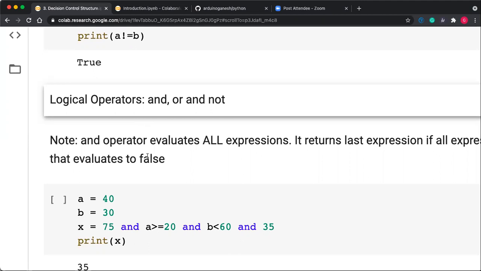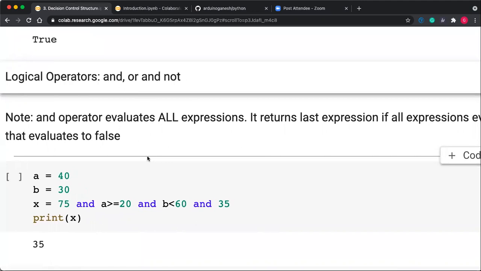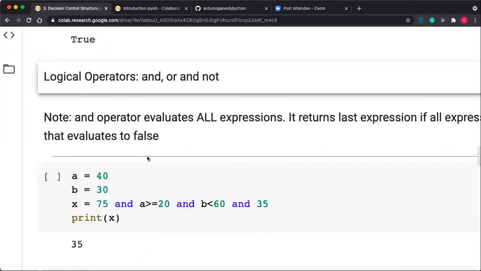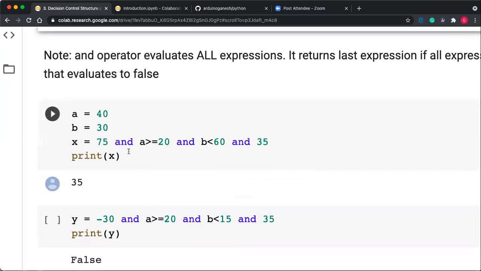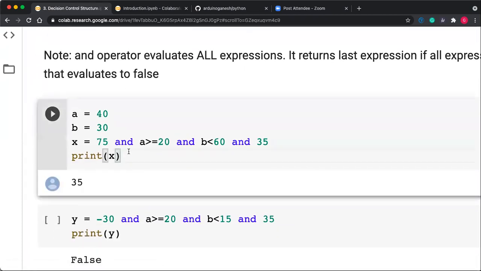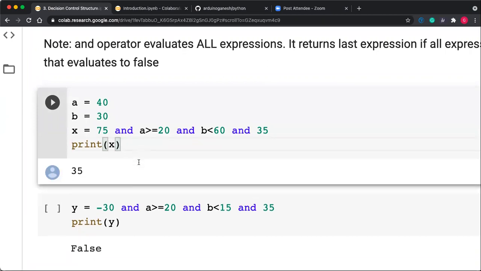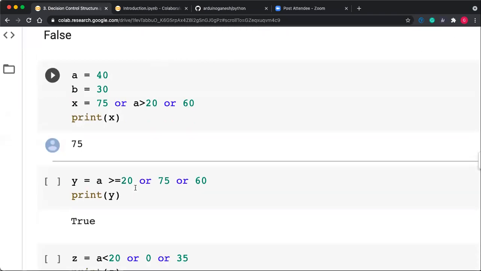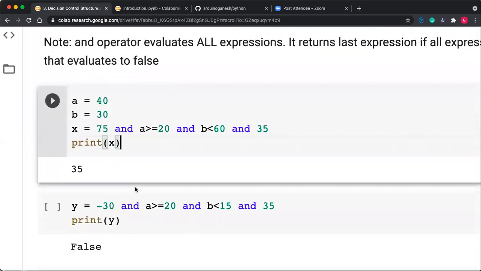Okay, so the and operator evaluates all expressions. It returns the last expression if all expressions evaluate to true, otherwise it returns the first that evaluates to false. Actually it is related to C aptitude, Python aptitude. You can explore this later. I'm not exploring this, I'm leaving it to you. This is related to the students.